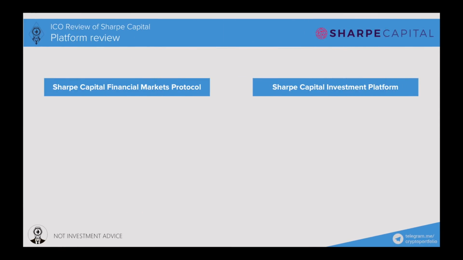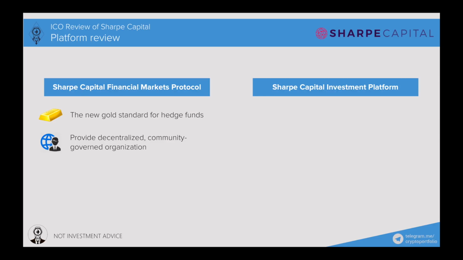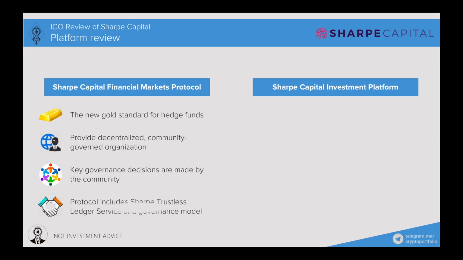There are two main components of the Sharpe Capital platform. What are the main features of those platforms? Sharpe Capital Financial Market Protocol. Founders want this protocol to become the gold standard of hedge funds. It provides a decentralized community-governed organization. All the important governance decisions are made by the community. The protocol includes Sharpe Trustless Ledger Service and governance model.